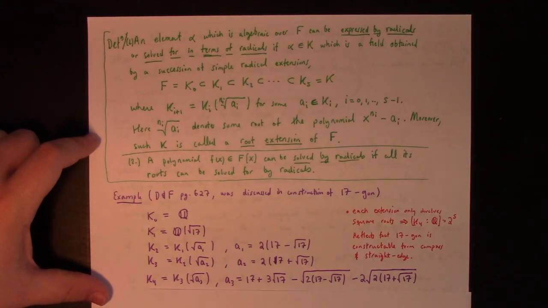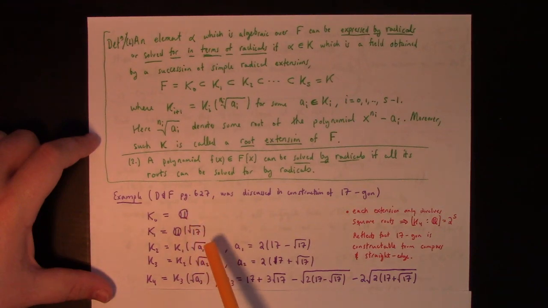And so at each level, this is a tower of radical extensions. Each time we're just adjoining the square root of an element in the previous, well, I could say base field, but it's not quite the right terminology. The thing before it in the tower, anyway, the subfield which we're extending. So it's always adjoining a square root at each level.